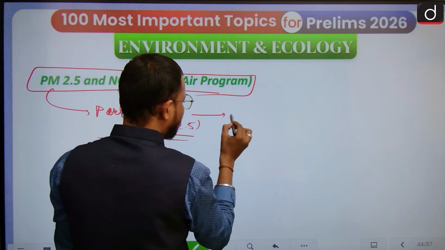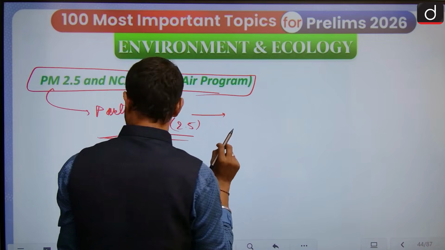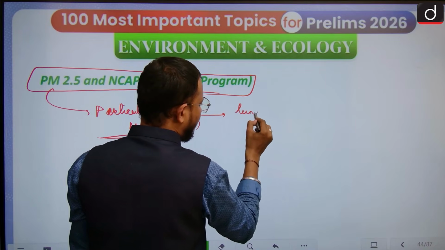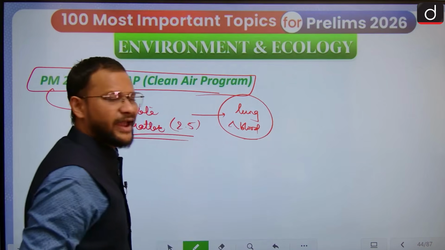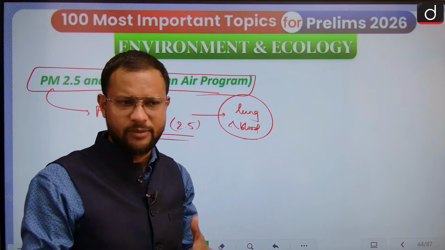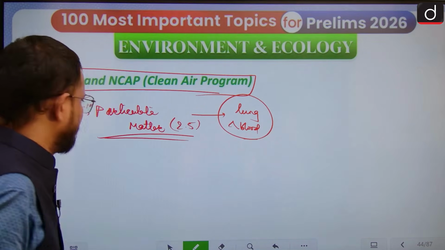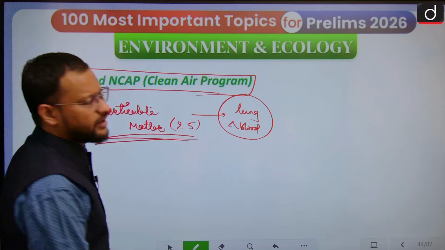So PM 2.5 is very small in size and it can penetrate into lung and blood also, leading to adverse impacts on health. PM10, however, fails to penetrate deep into the body, but it can cause some other irritations and outside effects as well. So this particulate matter is in particular a very dangerous case.